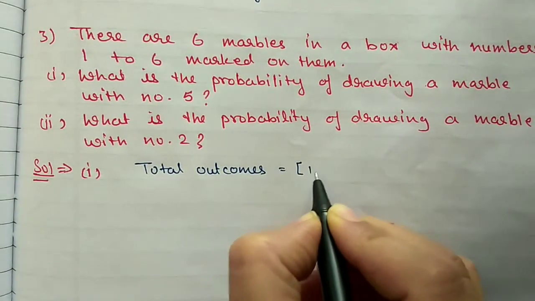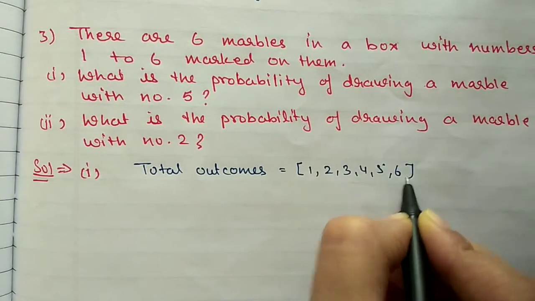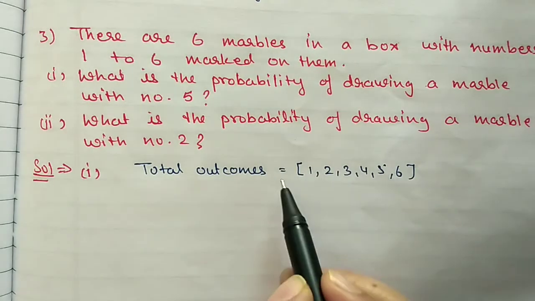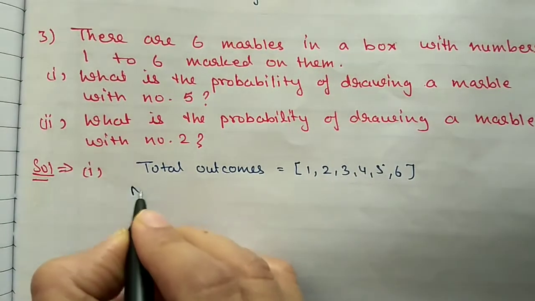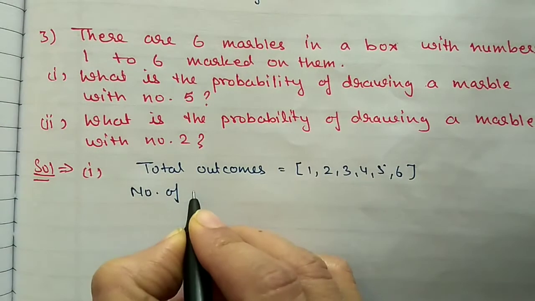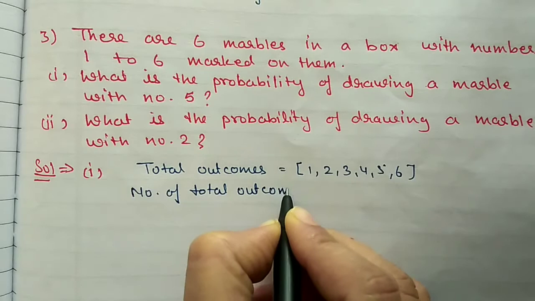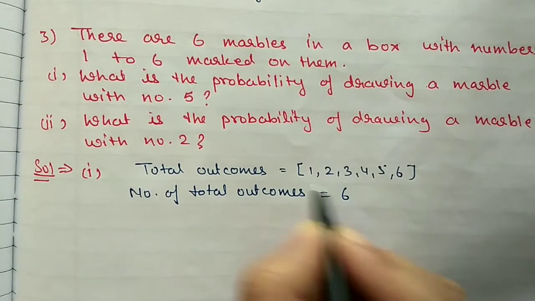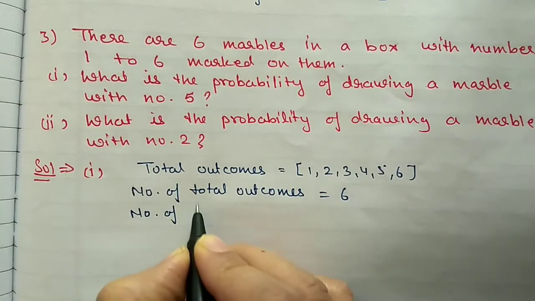It may be 1, 2, 3, 4, 5 or 6, because numbers 1 to 6 are written on the marbles and kept in the box. So we have a total of 6 possibilities here. So the number of total outcomes is equal to 6.